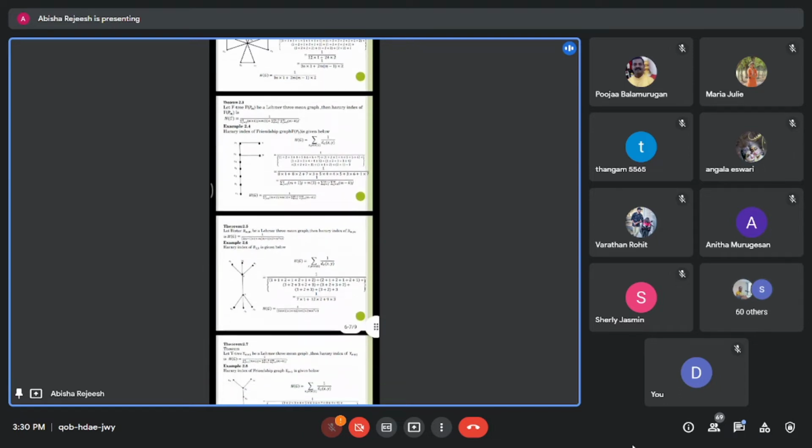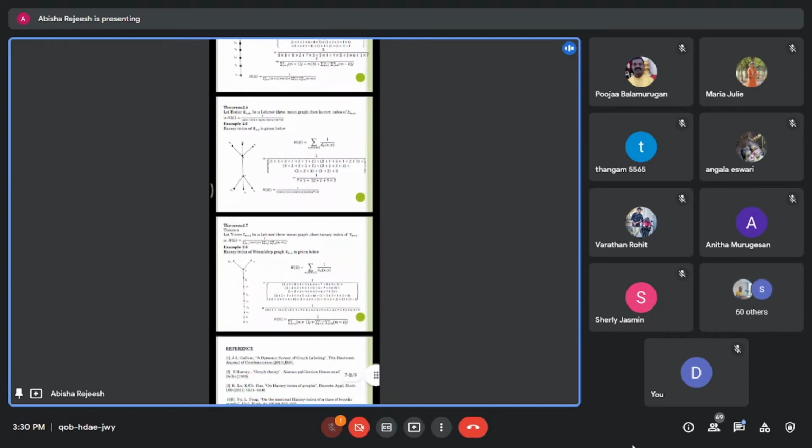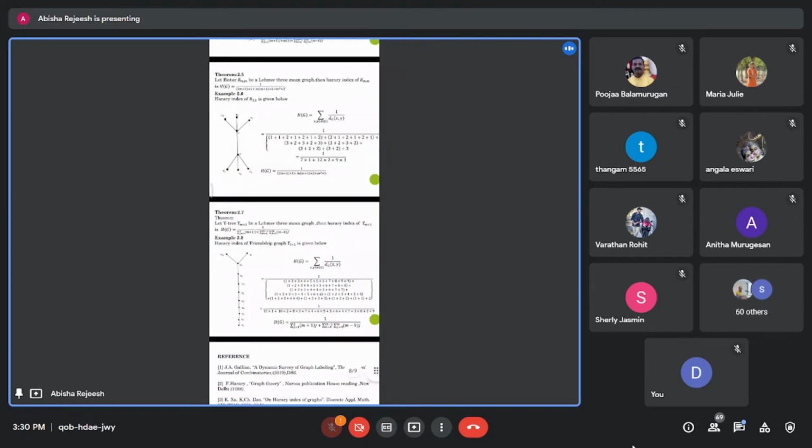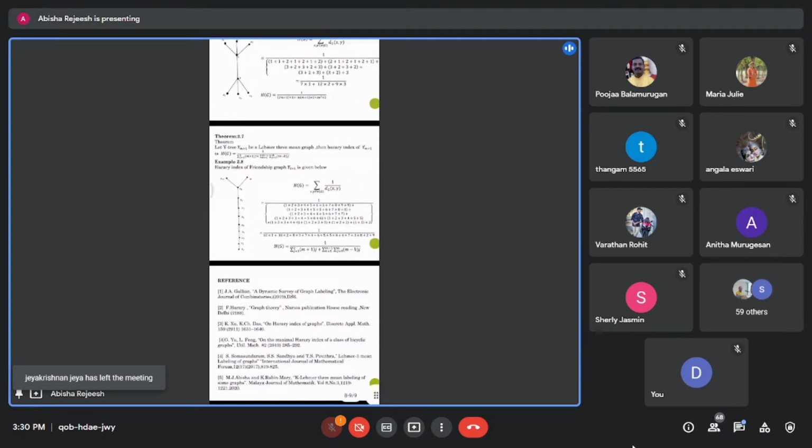This is the example. Then Theorem 2.7. Let Y3, Y(m plus 1) be a LEMMA mean graph. Then the Harari index of Y(m plus 1) is H(G) equal to 1 divided by the summation j equal to 1 to 2m plus 1 of j, plus the summation k equal to 1 to m minus 1 of the summation j equal to 3 to m minus k of j. That is the example. There are some references.